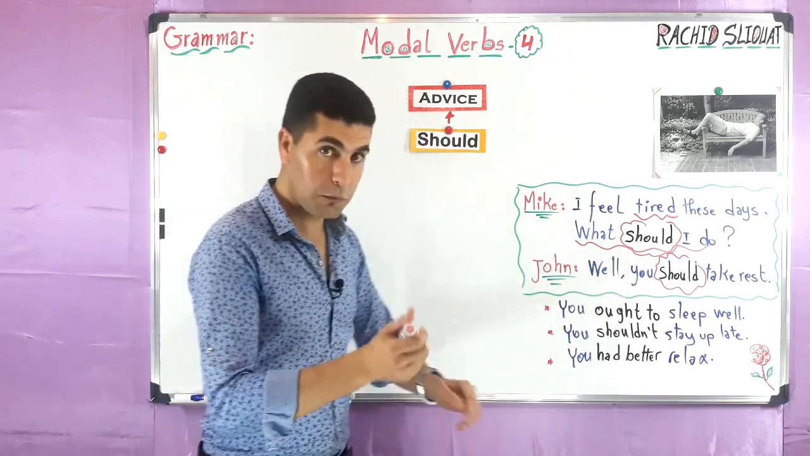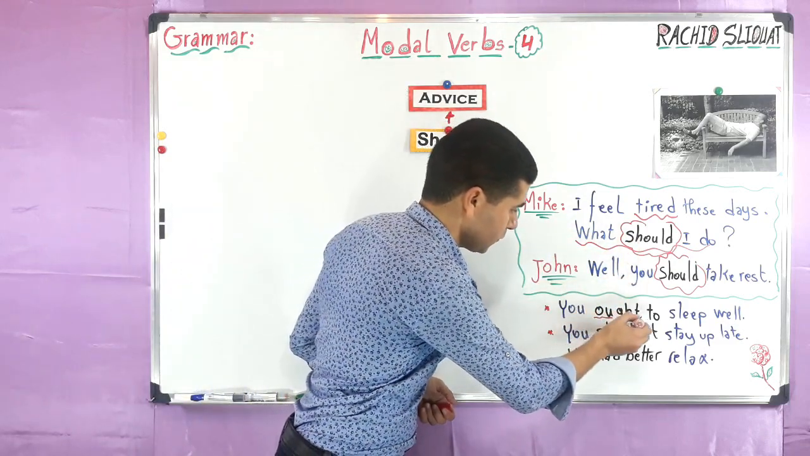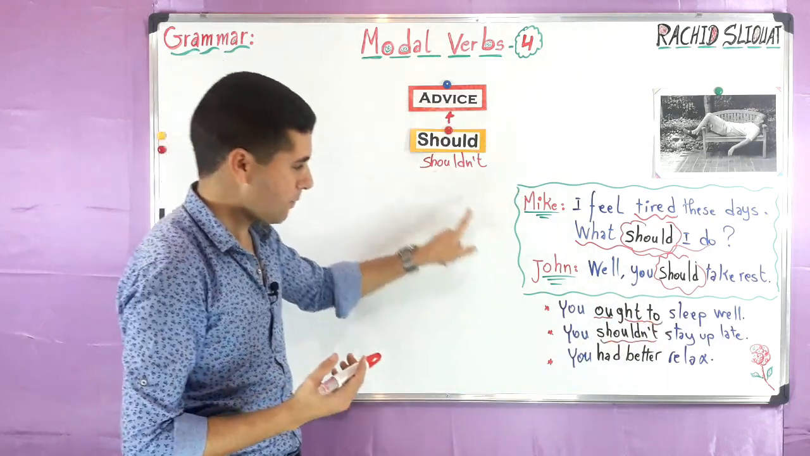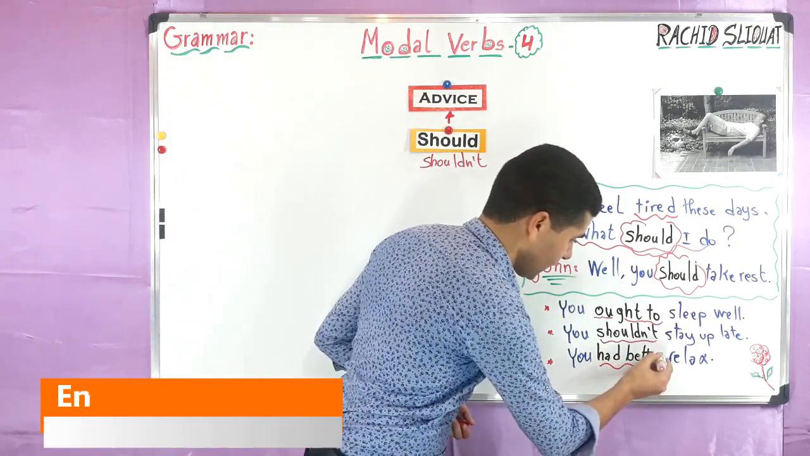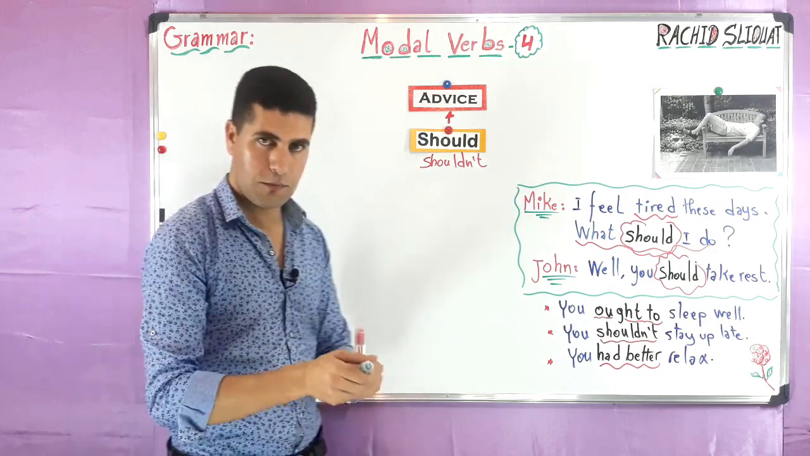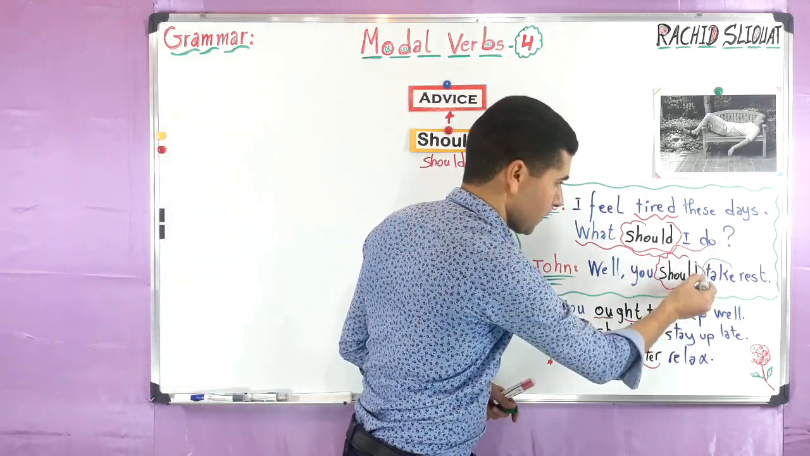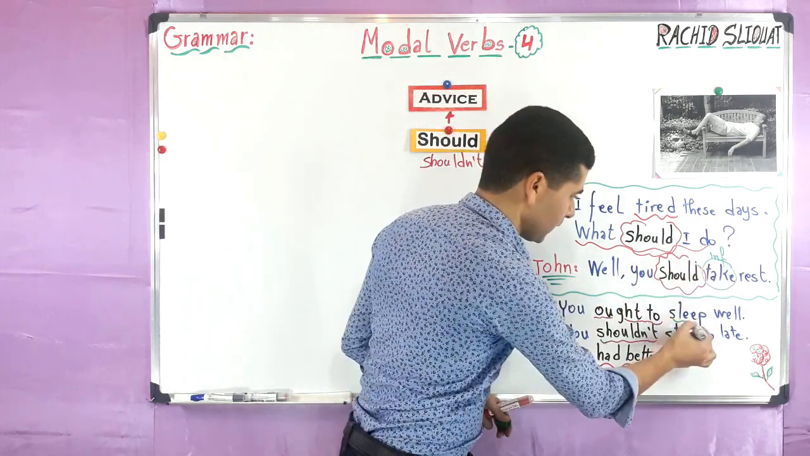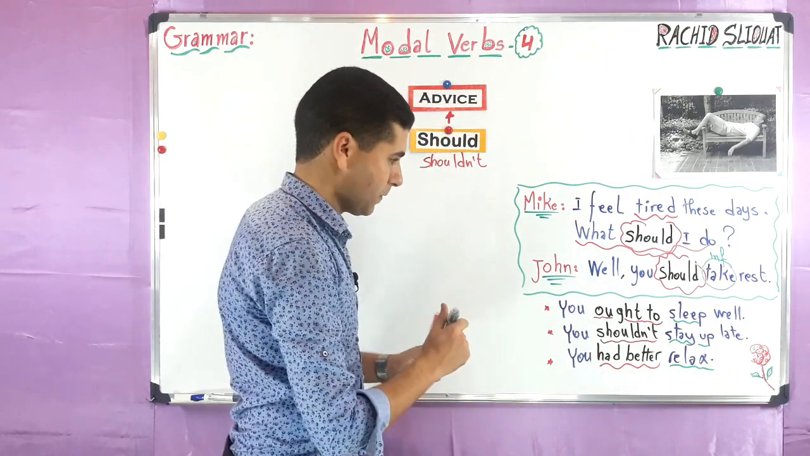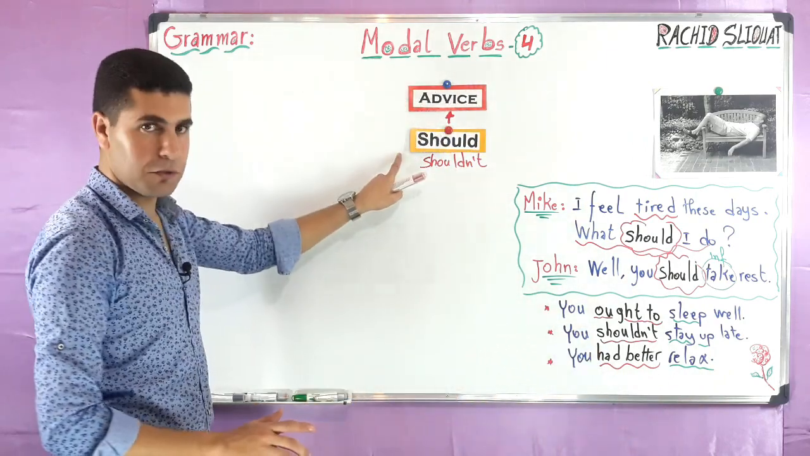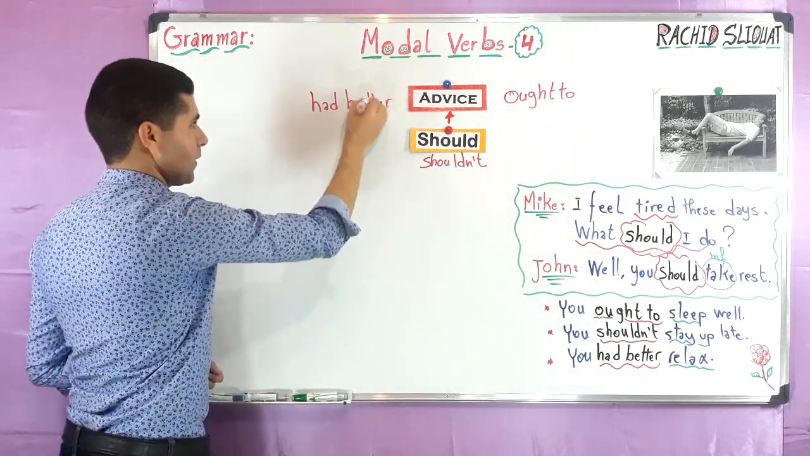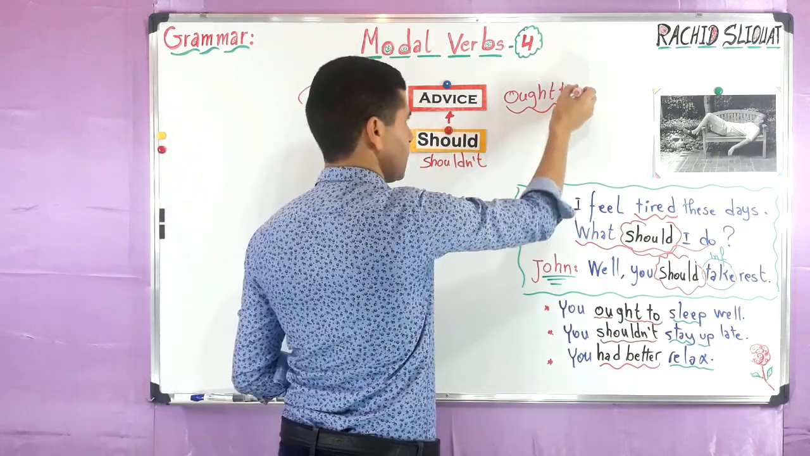Not only should, we can also use, for example, ought to, or shouldn't. So should or shouldn't, negative, also had better. And as I told you before, all these modal verbs are followed by a verb in infinitive. As you can see, sleep, stay up, and relax. So here, for advice, not only should, we can also use ought to or had better, okay?